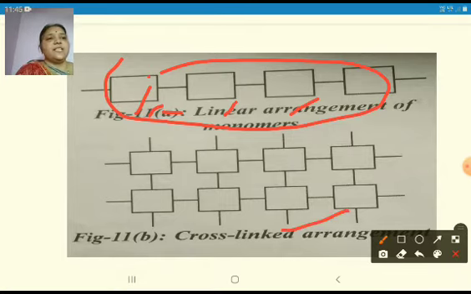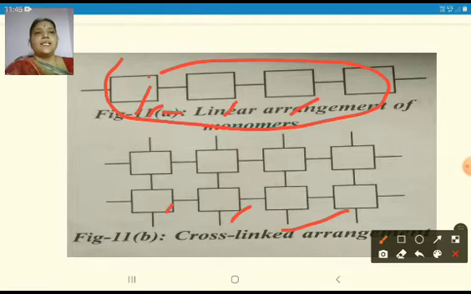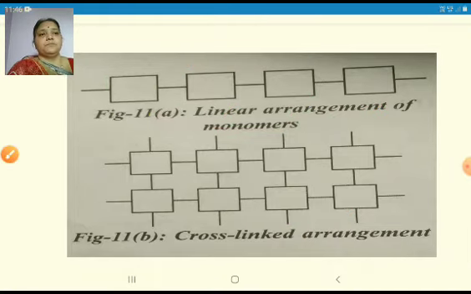Whereas in this picture, you can see the monomers are arranged in a cross-linked way. So plastic is made of monomers which are arranged in two types, that is linear arrangement and cross-linked arrangement of monomers.